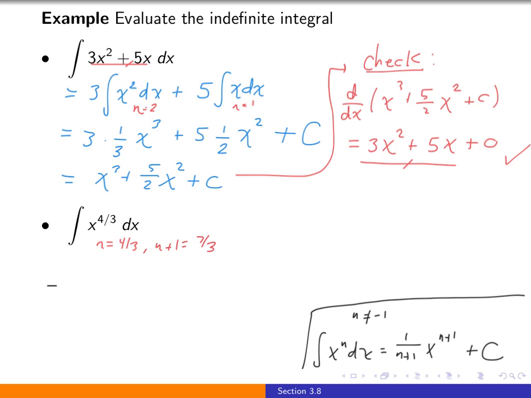So our rule tells us that this should be 1 over 7/3 x to the 7/3 plus c. And whenever we're dividing by a fraction, we should always rewrite this. Dividing by a fraction is multiplying by its reciprocal. So 3/7 x to the 7/3 plus c. Let's look at one more additional example.